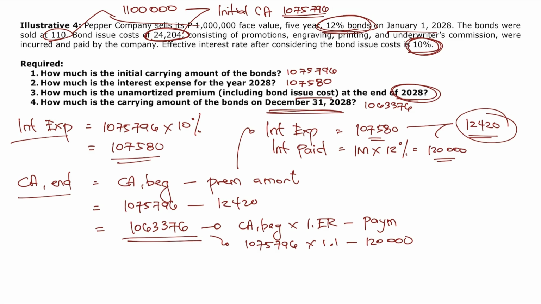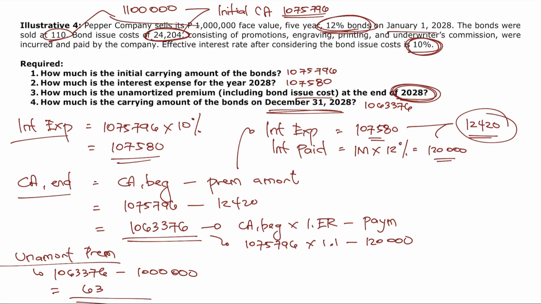Then, requirement number 3, how much is the unamortized premium, including bond issue cost, at the end of 2028? So, when only the unamortized premium is asked, see to it that it is also just the difference of the carrying amount and the face amount. Well, carrying amount at the end of 2028 is equal to 1,063,376. Deduct from that the face amount of 1 million. Well, you will get the unamortized premium, which is 63,376. So, requirement number 3, 63,376, will be our final answer. So, that is illustrative problem number 4.